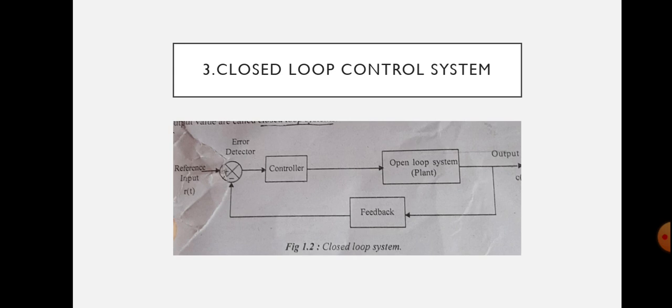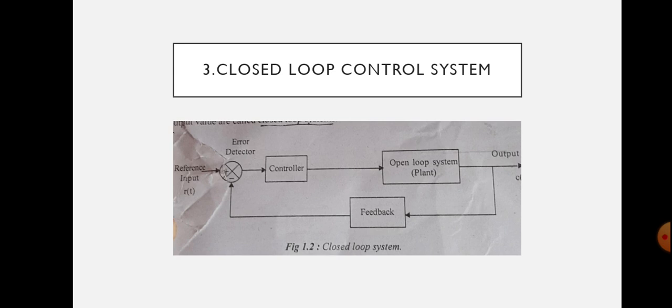The feedback path element samples the output and converts it to a signal of same type as that of the reference signal. That means the error detector receives the reference signal input, and also receives the signals from the feedback path. What is the feedback path doing? It samples the output and converts it to a signal of same type as that of the reference signal.